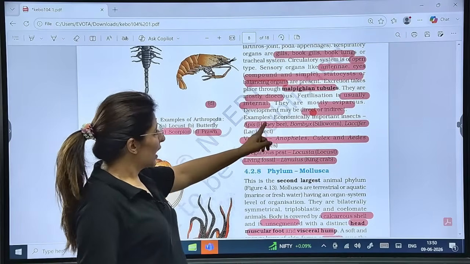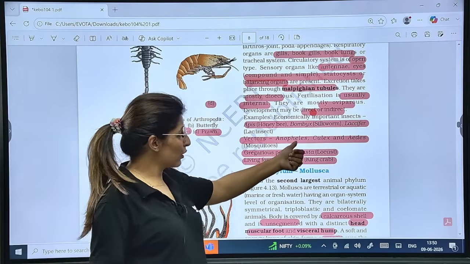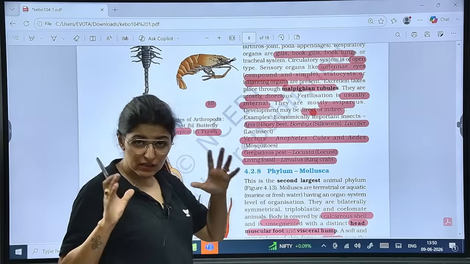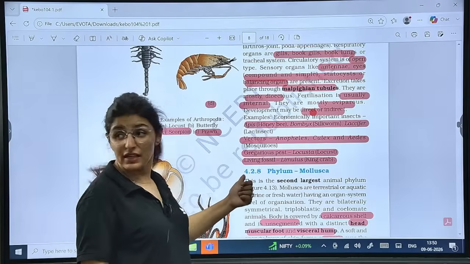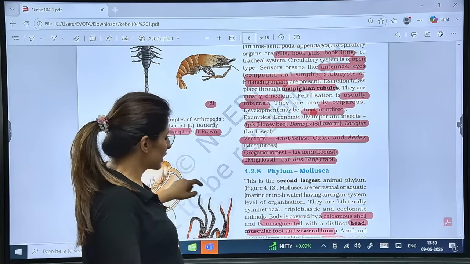Economically important: honeybee, Apis; Bombyx, silkworm; Laccifer, lac insect; vectors, Anopheles, Culex, Aedes; gregarious, they move in groups, Locusta or locust; living fossil which has not undergone an evolution, that is limbless or king crab.